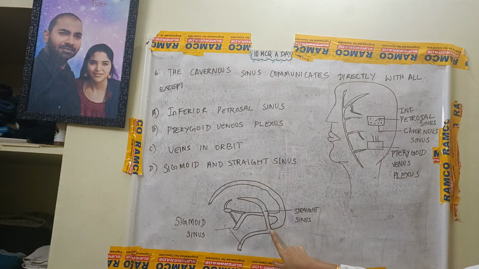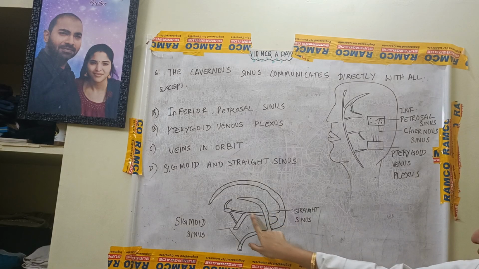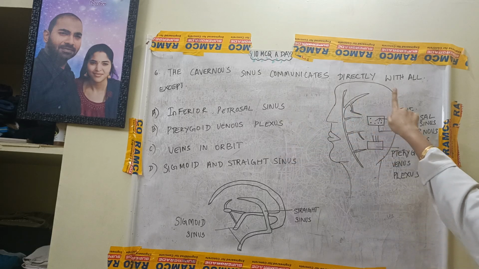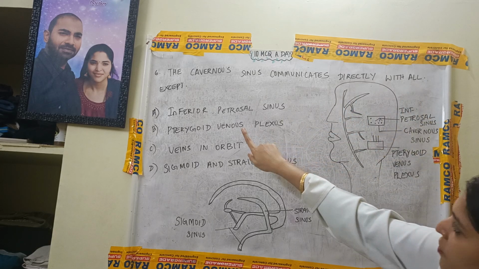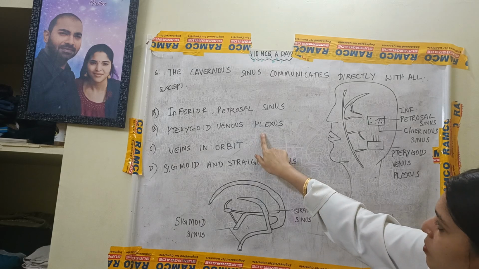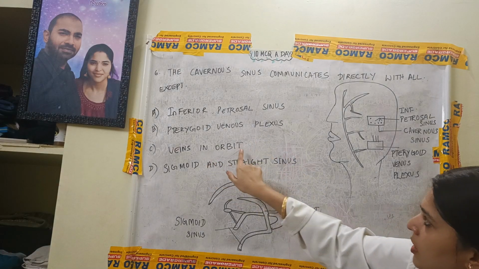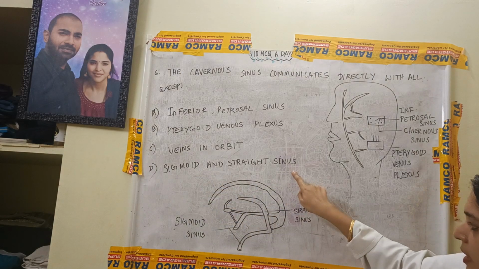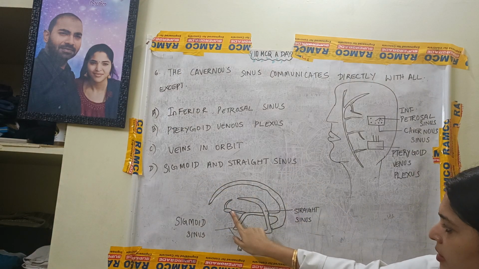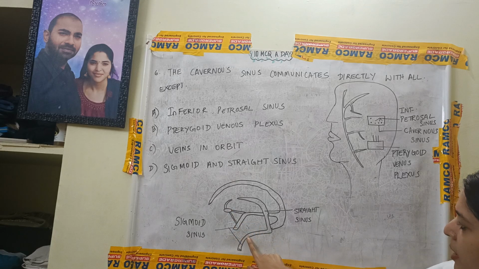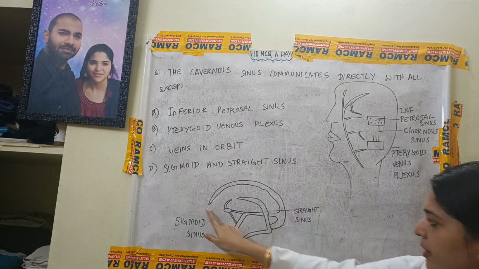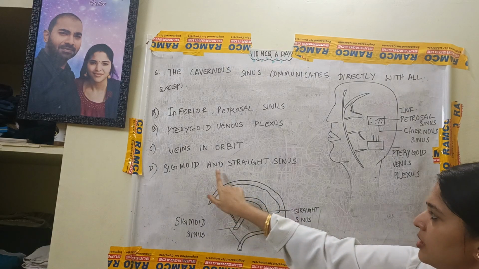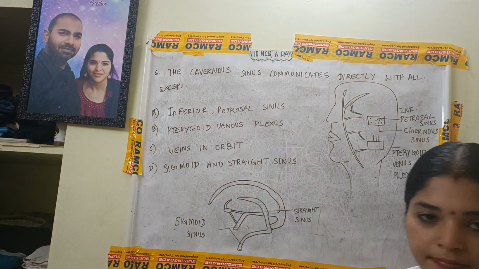So this is the straight sinus, and this is the sigmoid sinus. So the cavernous sinus communicates directly with the inferior petrosal sinus, pterygoid venous plexus, and veins in the orbit, except the sigmoid and straight sinus. So this is the cavernous sinus. It does not communicate with the straight sinus and the sigmoid sinus. So the correct answer is option D, sigmoid and straight sinus.